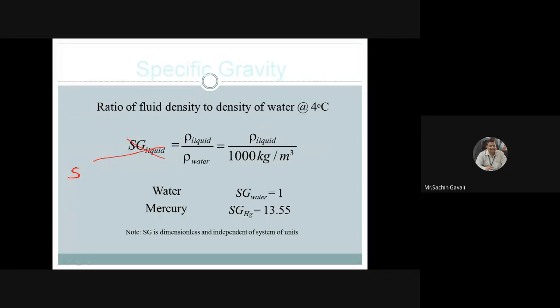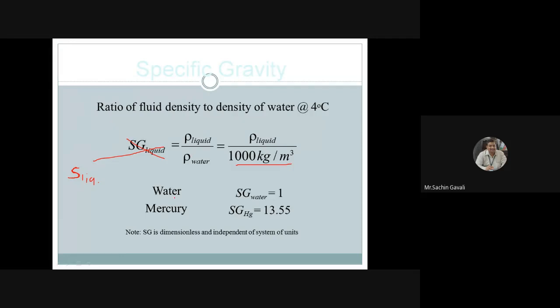So S of liquid, write down the property. Specific gravity is equal to the ratio of density of liquid to density of water. So specific gravity of liquid is rho of liquid divided by density of water, and we consider the density of water as 1000 kg per meter cube.